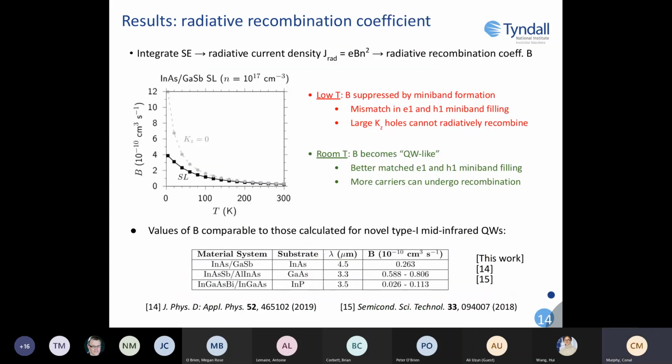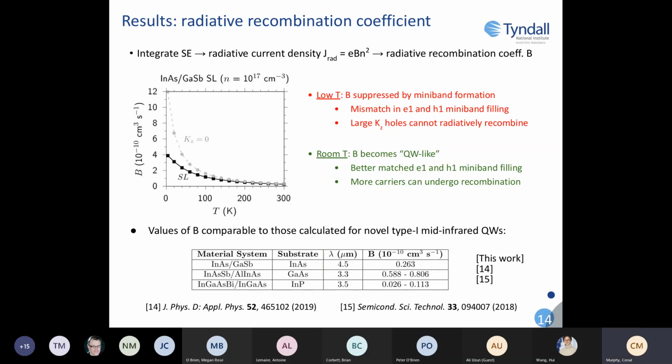So now, if we take our spontaneous emission results, integrating over wave vector, we'll obtain our radiative current density. And then by applying the Boltzmann approximation, we can then extract the radiative recombination coefficient B. So we can see that B displays one characteristic 1 over T dependence, and that at low temperature, we see strongly suppressed B values in comparison with the KZ equals 0 calculations, and that as we approach room temperature, B approaches the values from the calculations ignoring any miniband dispersion. And we see these results following on from the band occupancy mismatching previously mentioned.